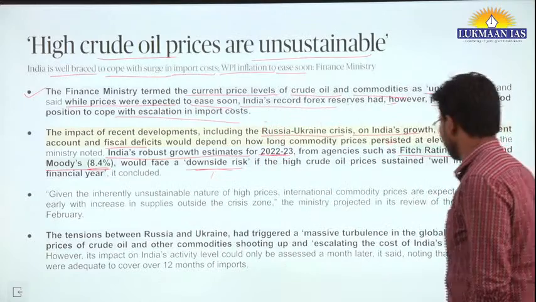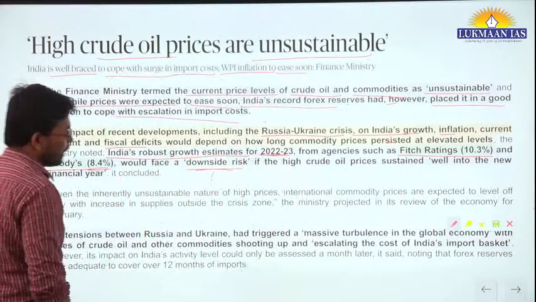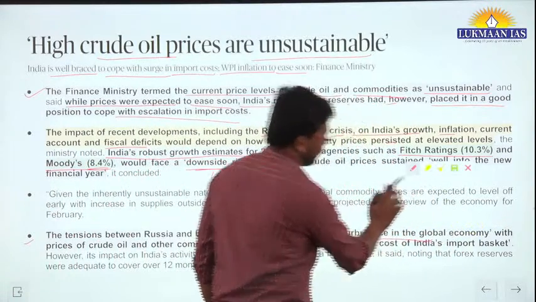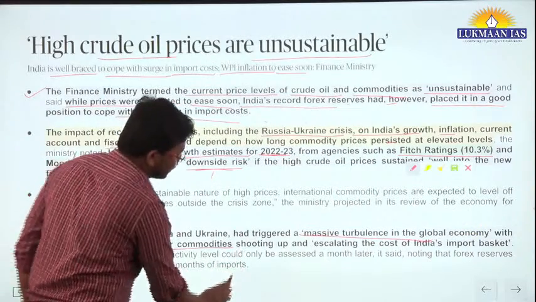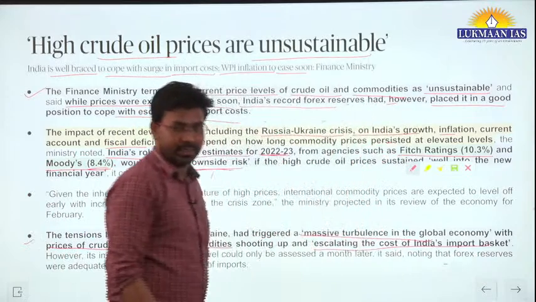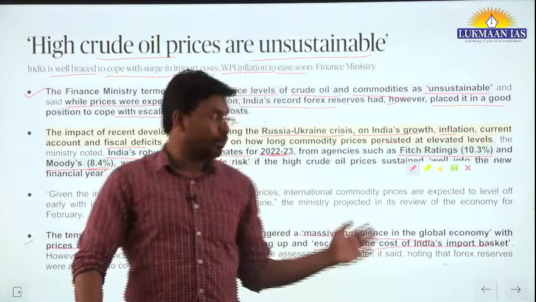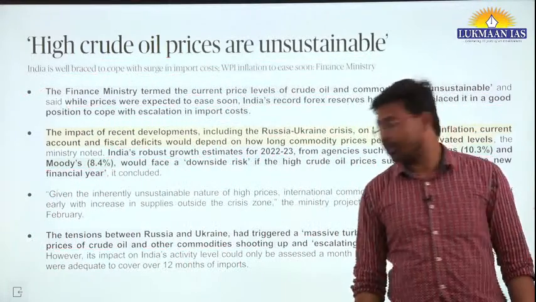Tensions between Russia and Ukraine had triggered massive turbulence in the global economy, with prices of crude oil and other commodities shooting up and escalating the cost of India's import basket. So India is importing things, but the prices of those things are going to go up.